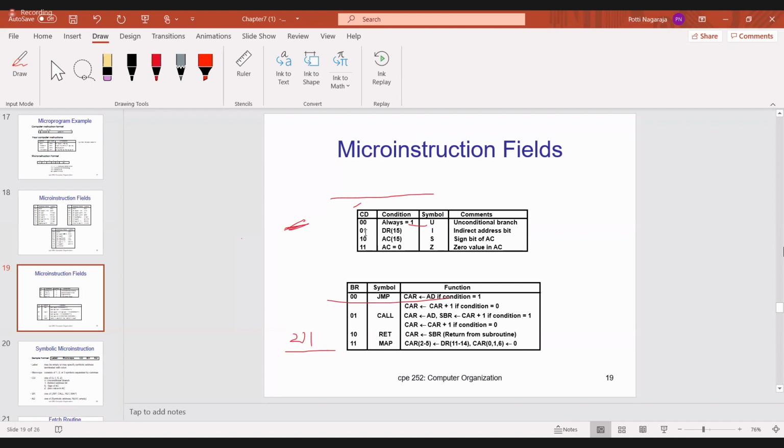Then 0, 1. Now later I will ask CD is 0, 0. Then you have to say the answer. If I ask CD is 0, 0, what you have to say? It is an unconditional branch. Definitely you have to go. Then 0, 1.